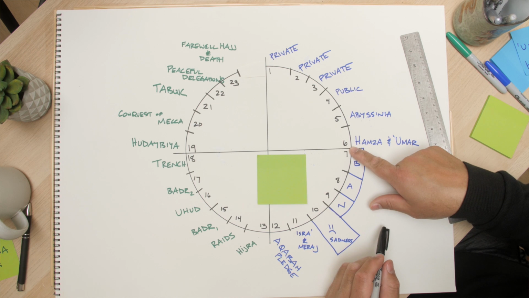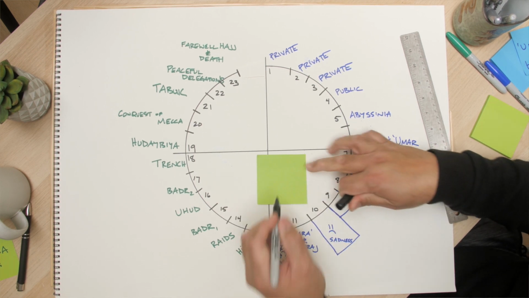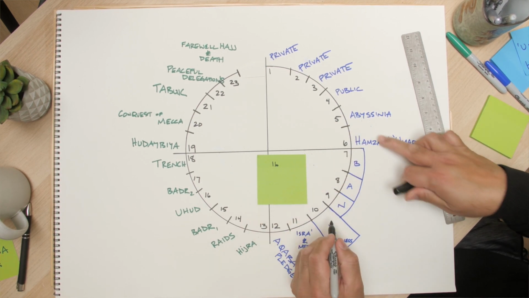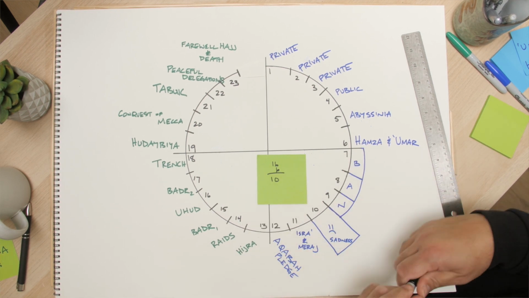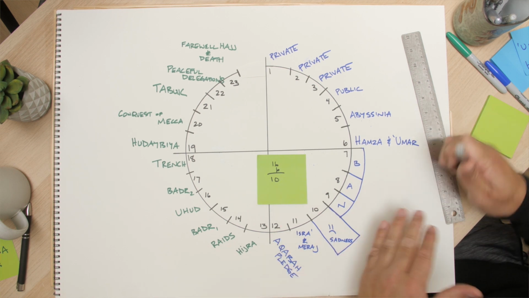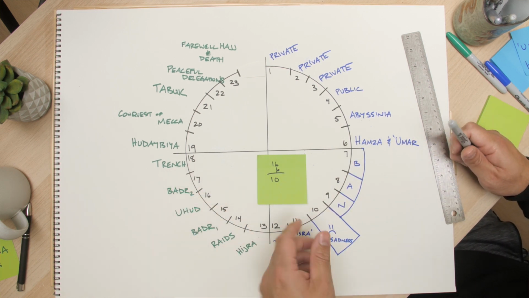Hamza, he was martyred in year 16, right? And we know that he converted in year 6, so we know that Hamza was with the Prophet 10 years. It's that easy. It's simple, just because it's one chronological flow. It's just a very easy way to work through dates and times of the Prophet.